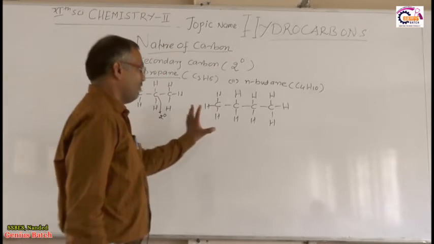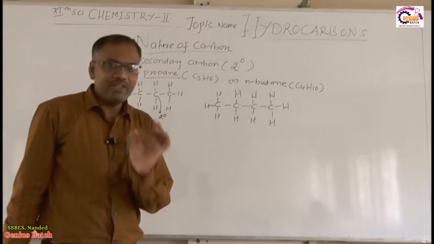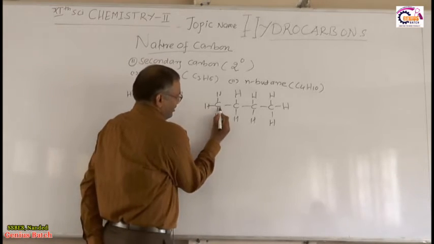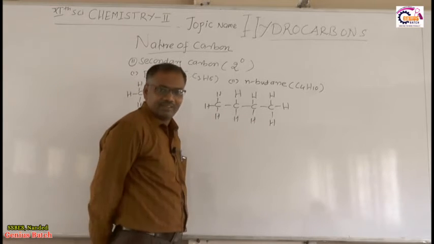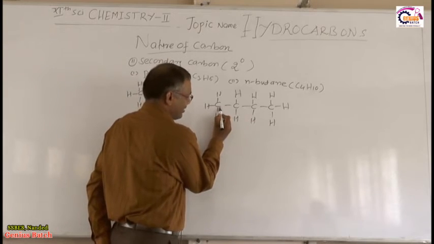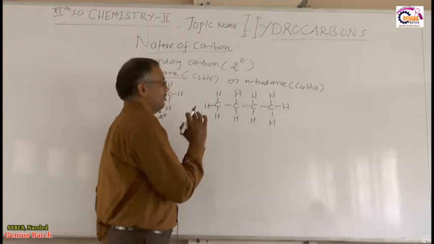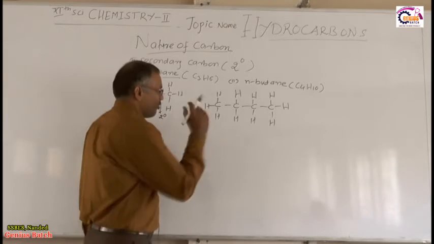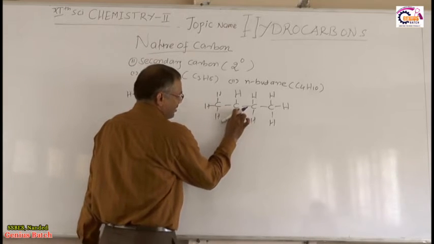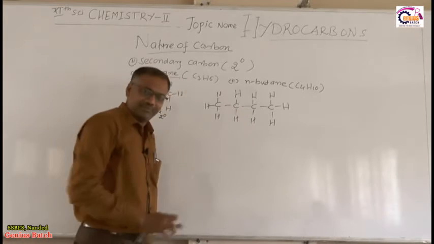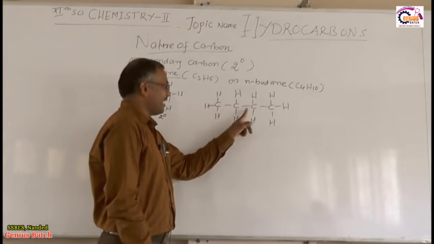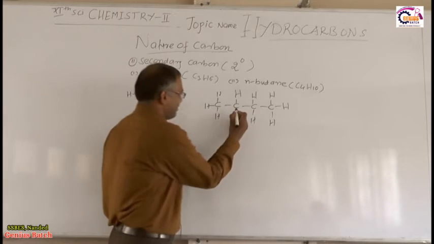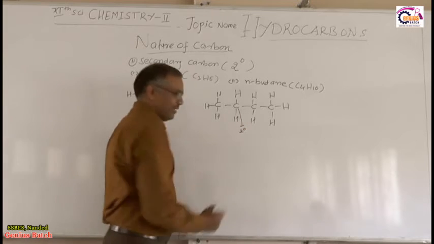So you have to find out how many primary carbon atoms are present. So see, this is the primary carbon, this is the primary carbon. What is the primary carbon? The carbon atom which is attached to only one other carbon atom. Okay, so how many primary carbon atoms? 2 primary carbon atoms. How many secondary carbon atoms? What do you mean by secondary carbon atom? The carbon atom which is attached to 2 other carbon atoms. How many carbon atoms are attached to this carbon atom? 2 carbon atoms. So therefore 1, 2. So hence this is a secondary carbon atom.